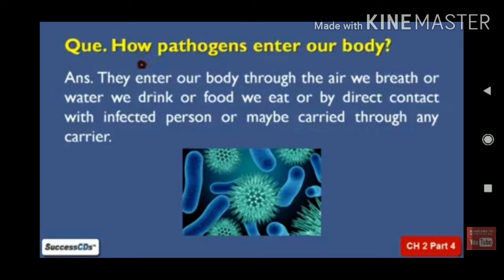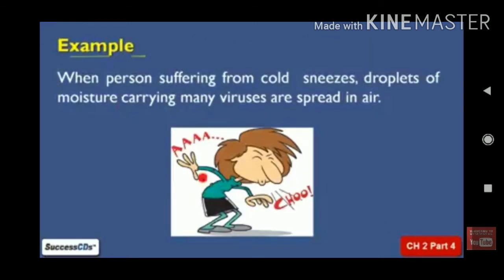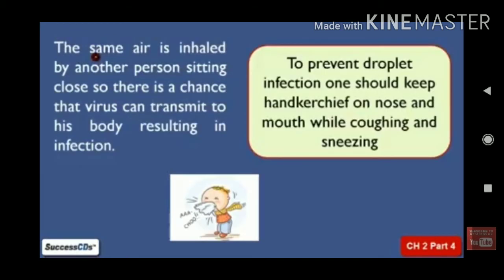Apart from these media, the air, water and direct contact, some other carriers play a very important role in spreading the diseases. The spreading of disease causing microorganisms, the disease causing pathogens, from one to another, from the source to the healthy person, is done by insects and certain animals.